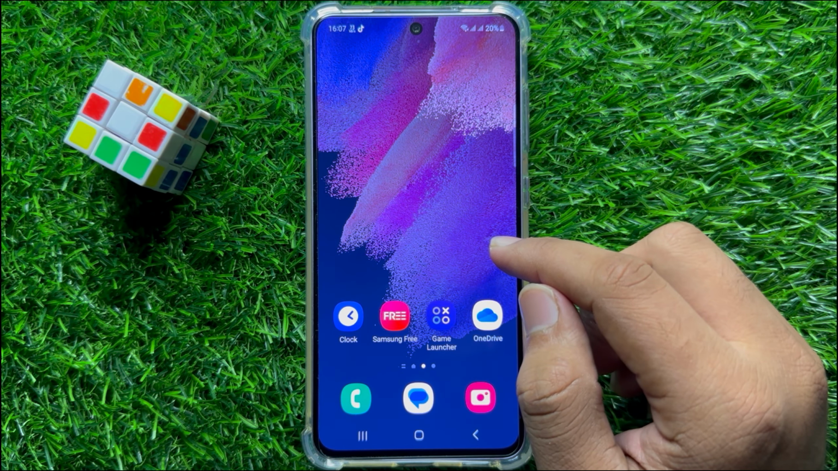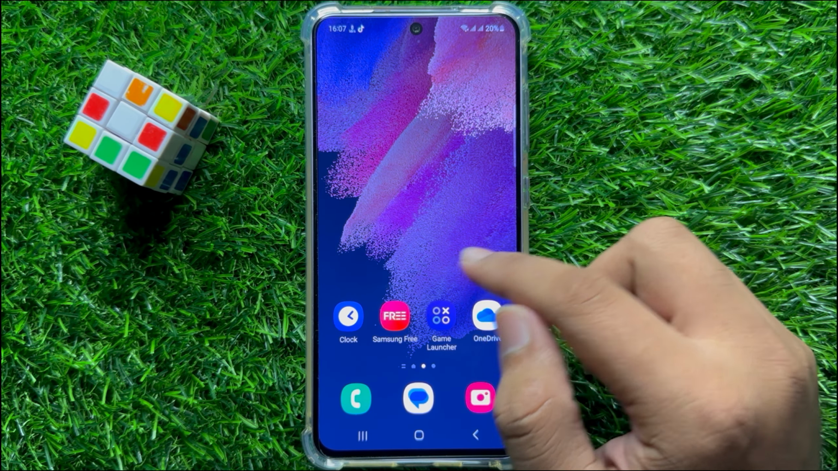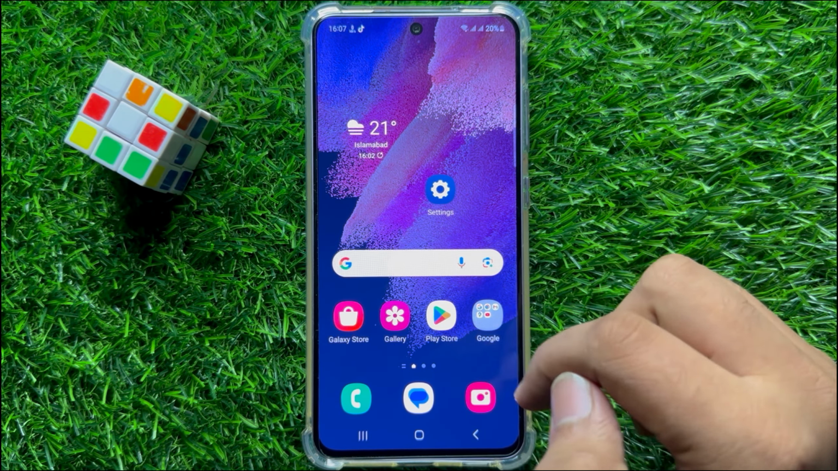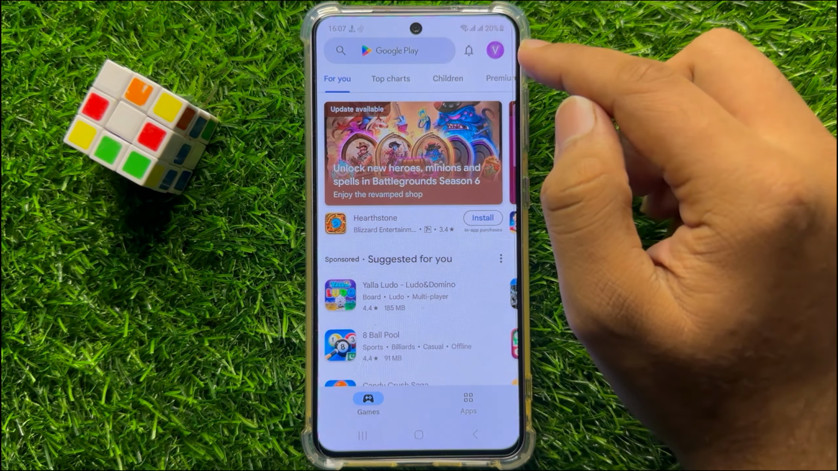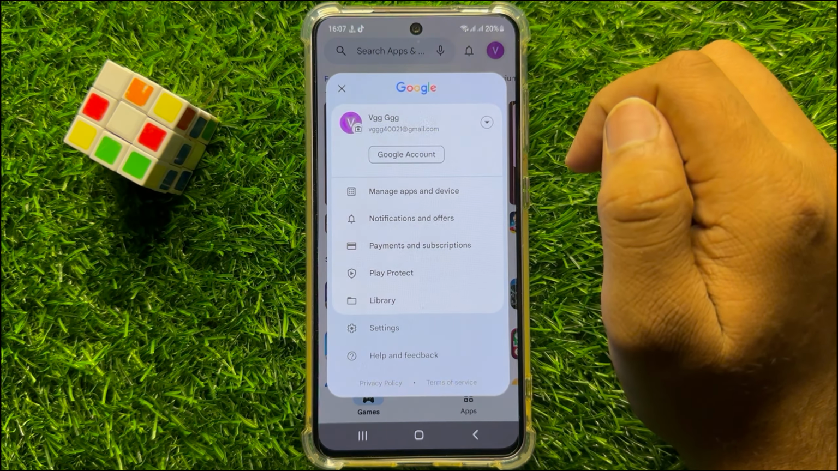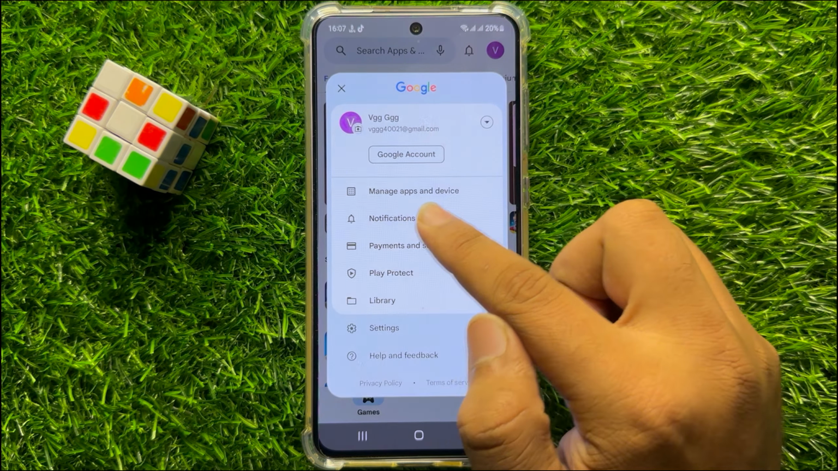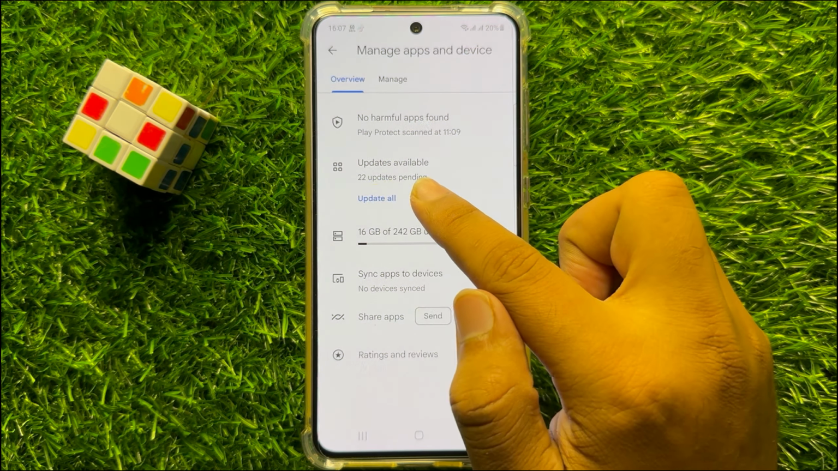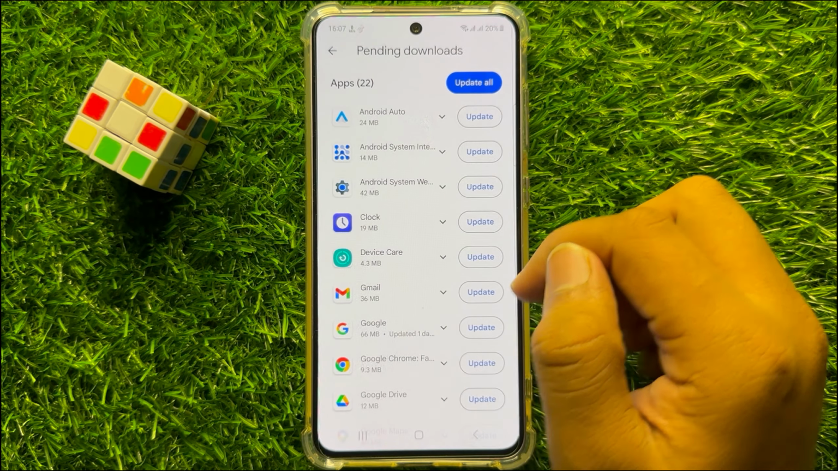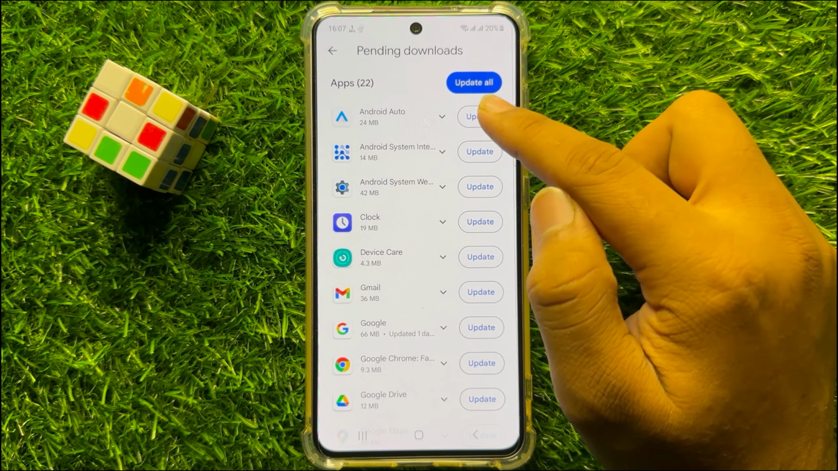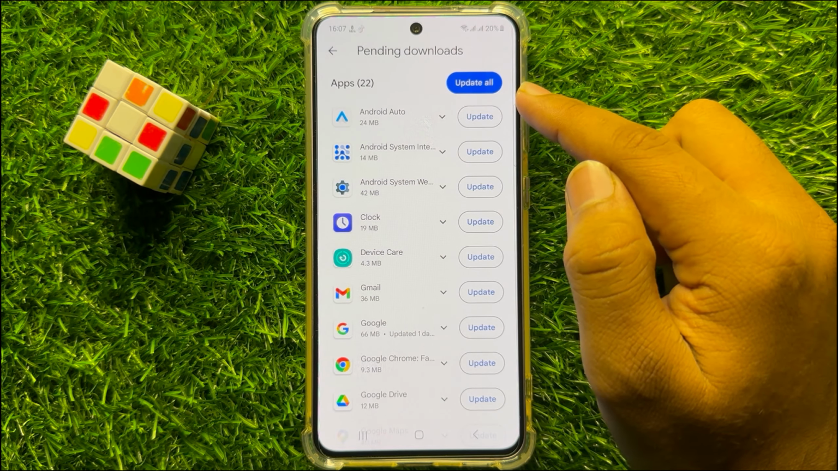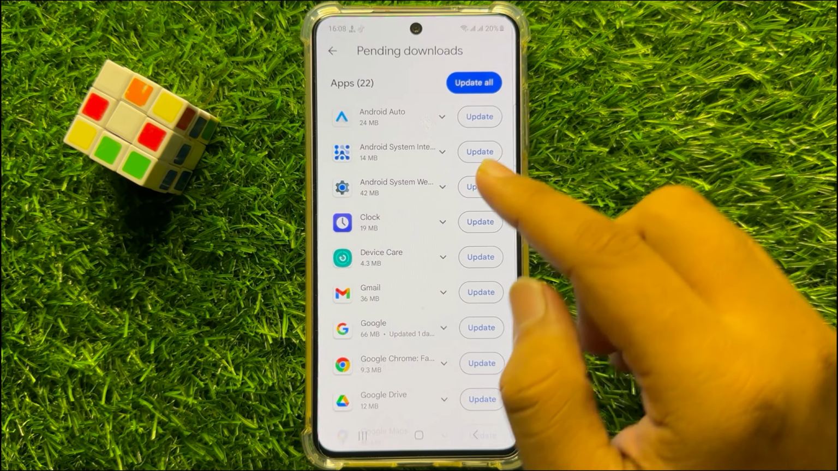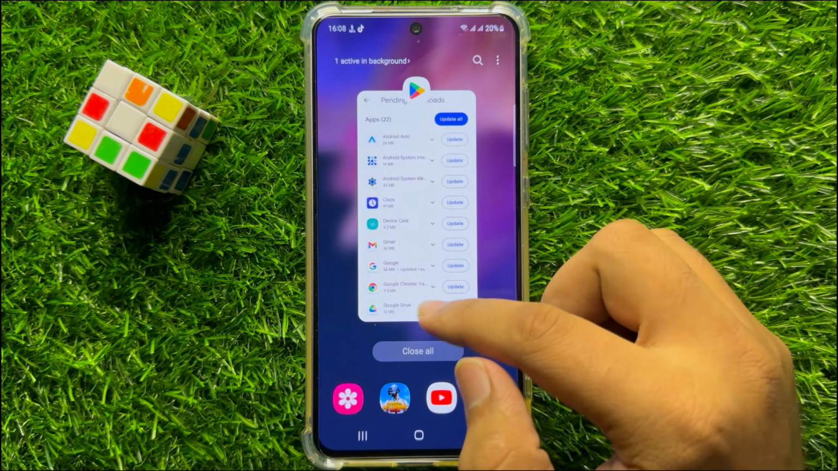So to fix this issue, first of all, update all your mobile apps. So to update all apps, open Play Store. Now click on your profile icon and then click on manage apps and device. Now here click on updates available and here you will see an update all option. So click on update all to update all pending apps, and after updating your issue will be resolved.